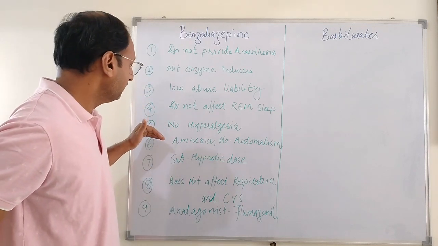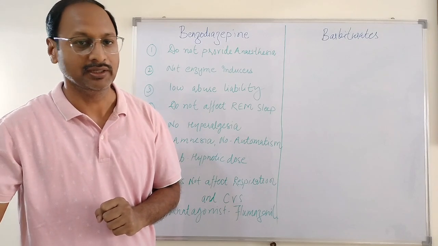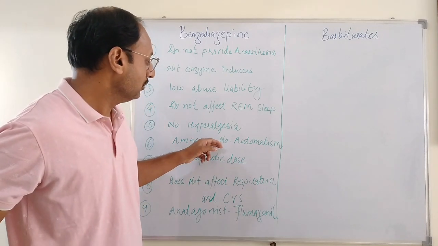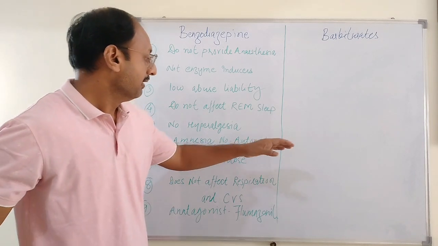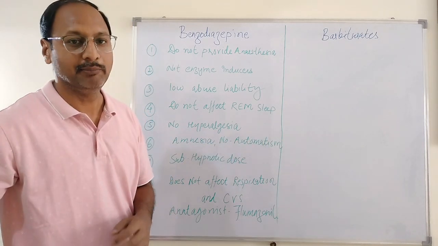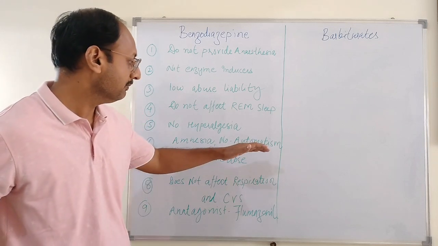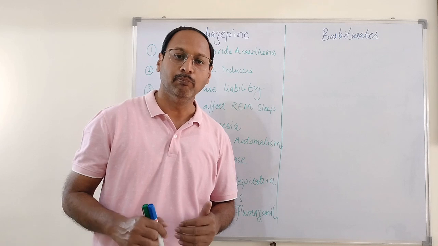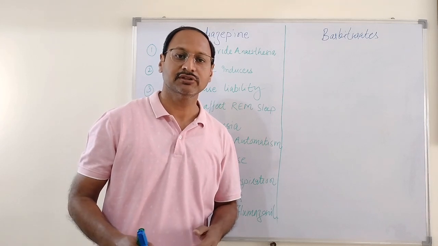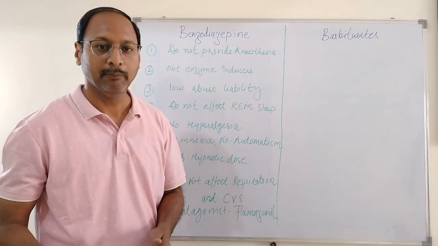Next, benzodiazepines produce amnesia, which means loss of short-term memory, but do not show the phenomenon of automatism, whereas barbiturates show both amnesia as well as automatism. What is automatism? In automatism, barbiturates cause loss of short-term memory.